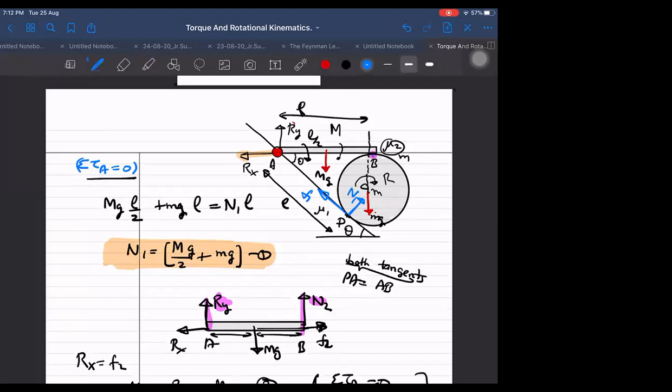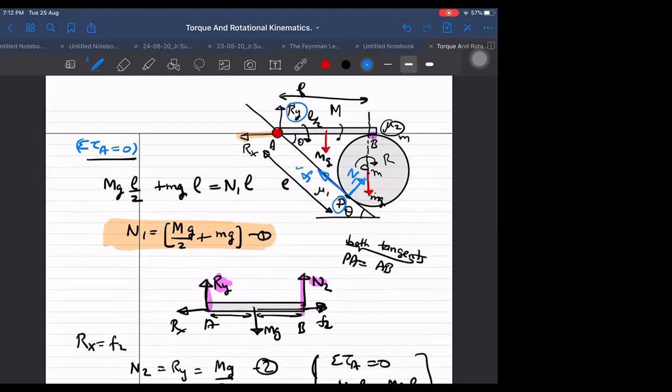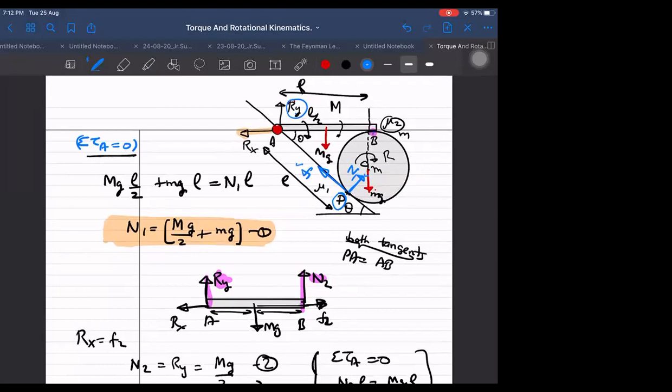I have a problem with Ry. Ry I don't know, let us say. I should know Ry then. We know Ry, sir, then I can take torque about point P of the combined system. Due to Mg we know and due to Ry we know, then only Rx remains, which is the extra force. We can find Rx also, by this way also. Due to small mg there will also be torque, so I should know this distance also.